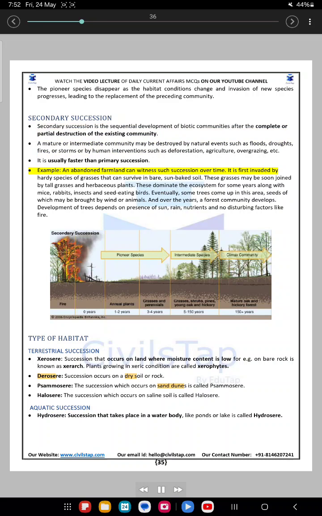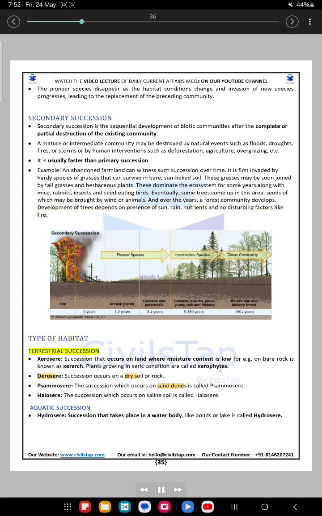For example, an abandoned farmland can witness succession over time. It is first invaded by hardy species of grasses that can survive in bare, sun-baked soil. These grasses may soon be joined by tall grasses and herbaceous plants. These dominate the ecosystem for some years along with mice, rabbits, insects and seed-eating birds. Eventually, some trees come up in this area, seeds of which may be brought by wind or animals, and over the years a forest community develops. Development of trees depends on the presence of sun, rain, nutrients and no disturbing factors like fire.